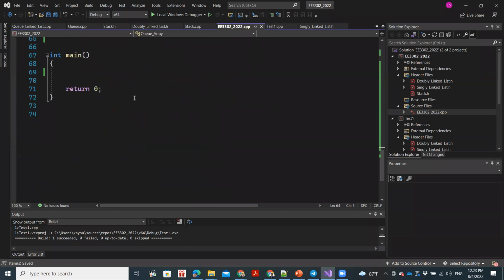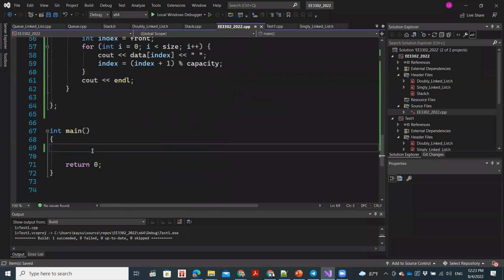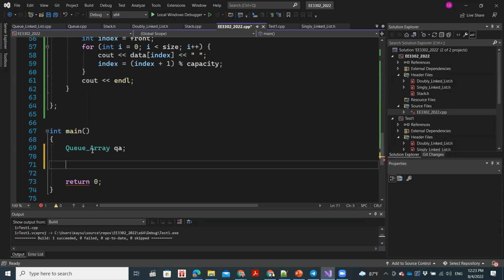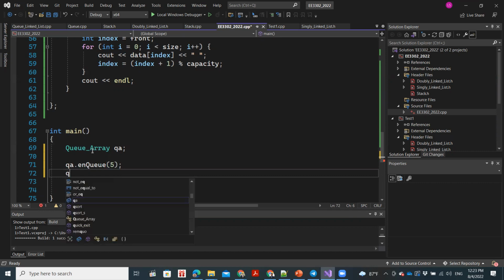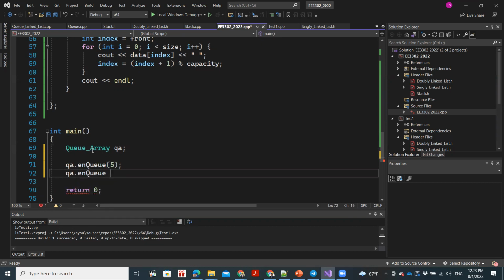Let's in the main function call this Q array, type QA. Let's try adding a couple of values. Please let me know if you are having any questions.